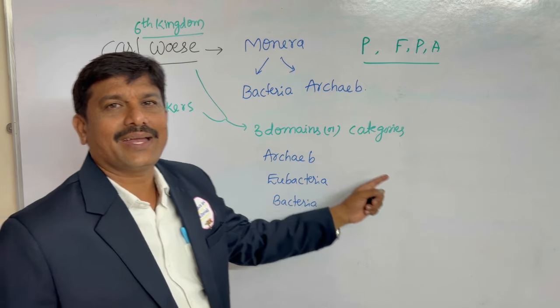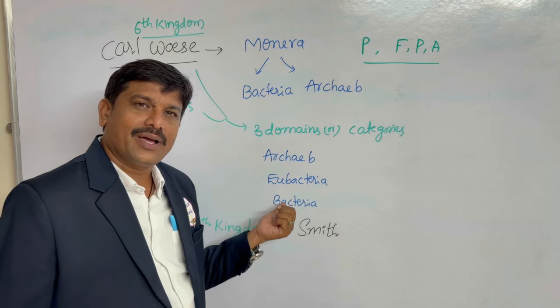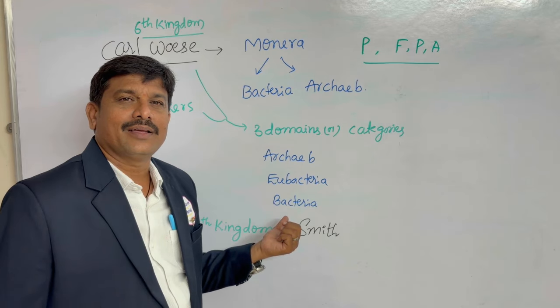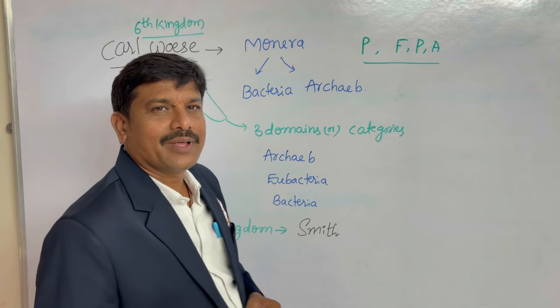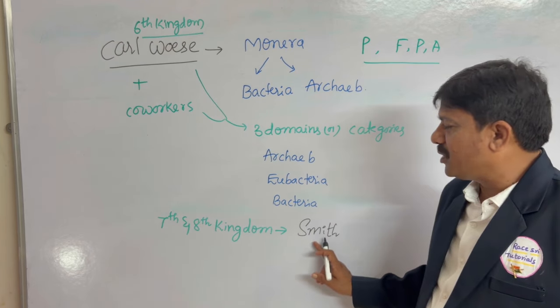One more important thing: Carl Woese along with co-workers explained three domains or categories. What are these? Bacteria, archaebacteria and eubacteria. And the last one, the seventh and eighth kingdom, was explained by the scientist Cavalier-Smith.